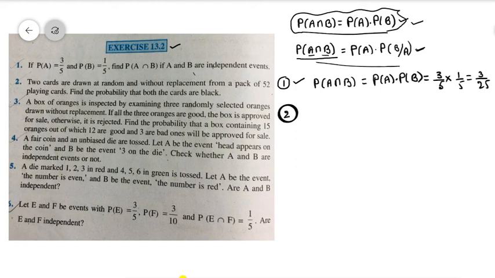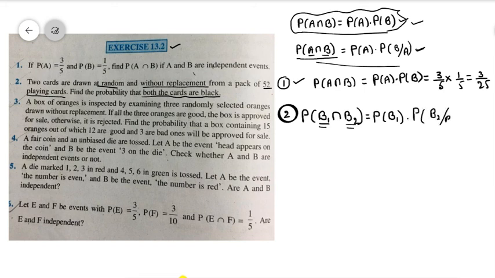What is it saying? Two cards are drawn at random without replacement from a well shuffled pack of 52 playing cards. Find the probability that both cards are black. That means we have to find P of B1 and B2. That means the first card is a black card, the second card is also a black card, that we have to find. That is nothing but P of B1 into P of B2 under the condition the first card drawn is black.